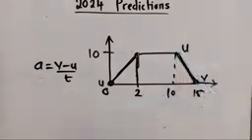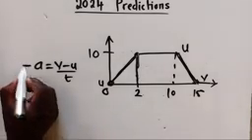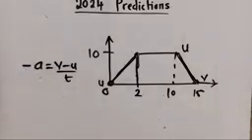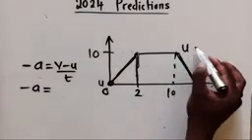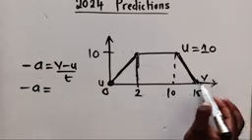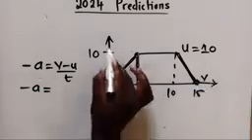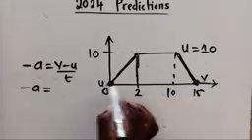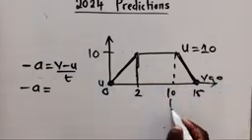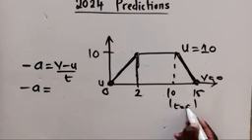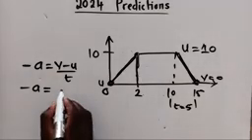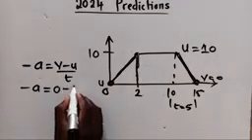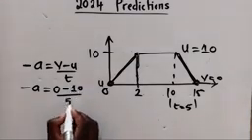So if you pick it like that, your formula must have a negative sign to show that you are going down. It's the opposite direction. So we shall say negative a is equal to my initial velocity here, which is 10, of course. My final velocity here, if you look at the y-axis, the number here will be 0. And my time between here and here, my t, will be equal to 5. You just say 15 minus 10. Okay. So we're going to say my final velocity is 0 minus 10 over 5.